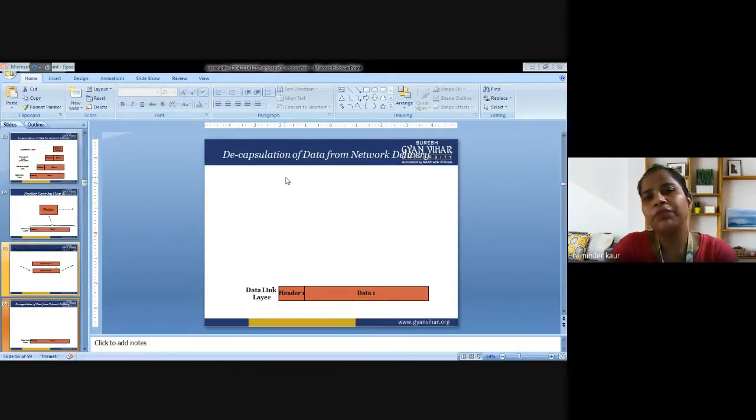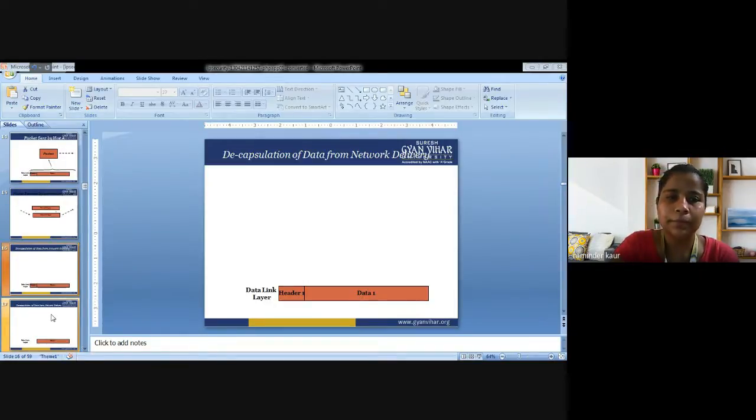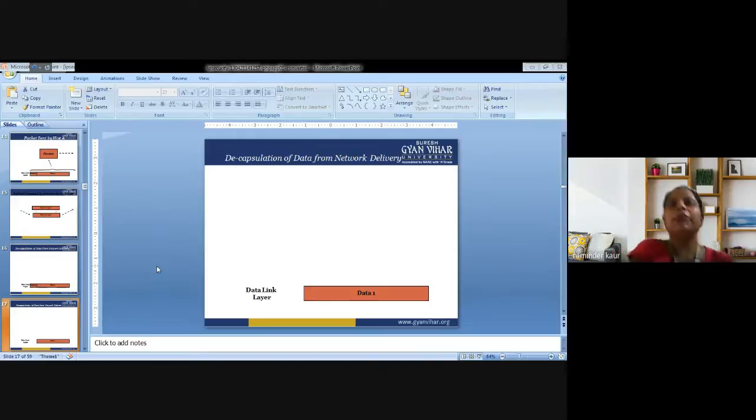Now decapsulation of the data from network delivery, that is at the data layer. Header 1 is separated and data 1 is separated. This is what happens in decapsulation. Encapsulate means, for example, a capsule. You can take the layman example of a capsule. A capsule means we are supposed to combine two medicines into one. That is why we consume it as one capsule. So decapsulation, again, we are supposed to decompose it into the two things. The same is the case with encapsulation and decapsulation.